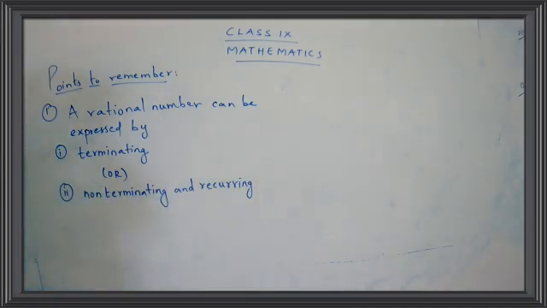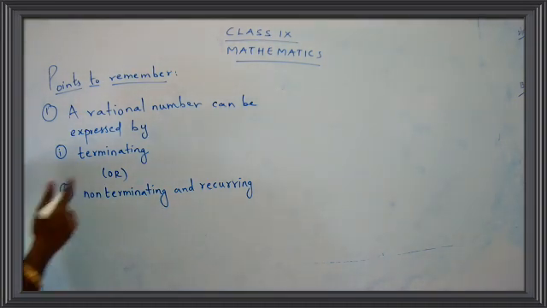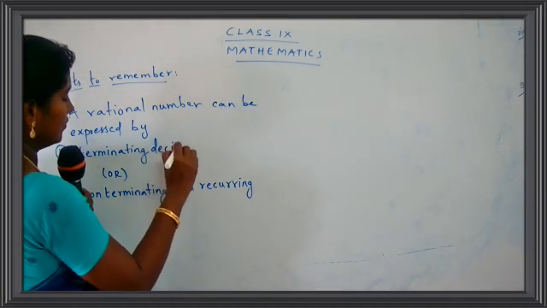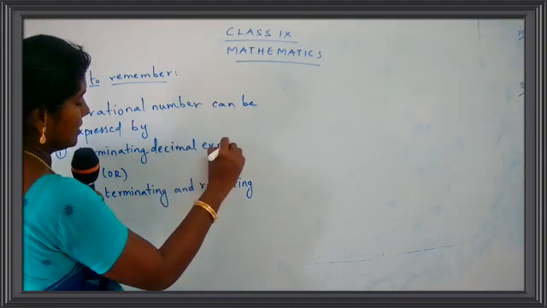And on the first point, just continue here, it's decimal expansion. Add here one more: decimal expansion.